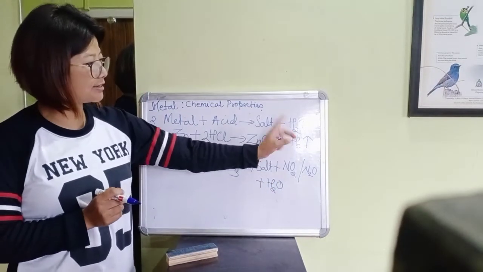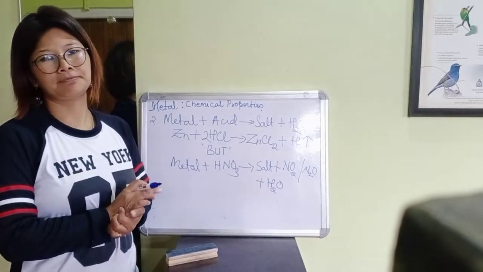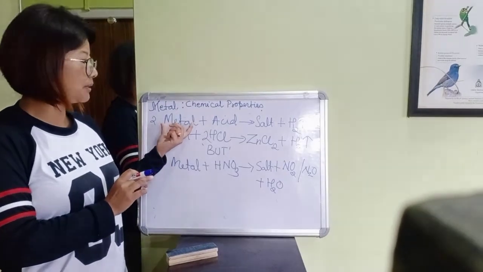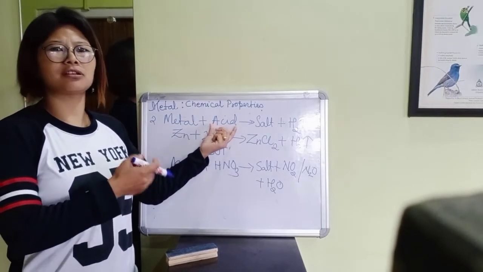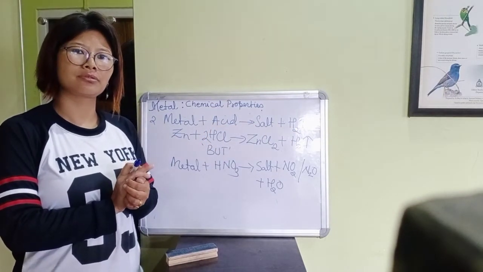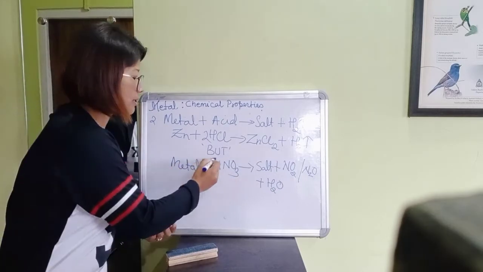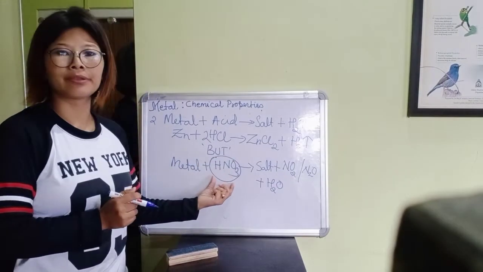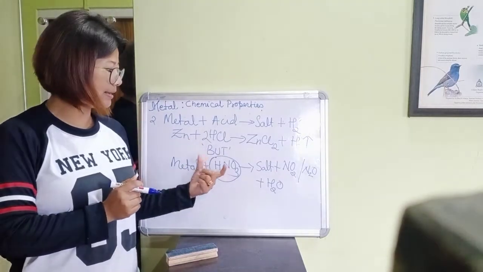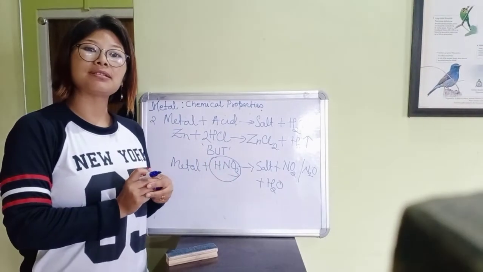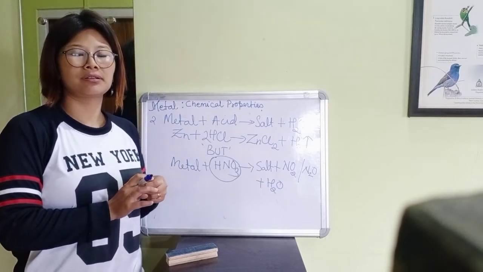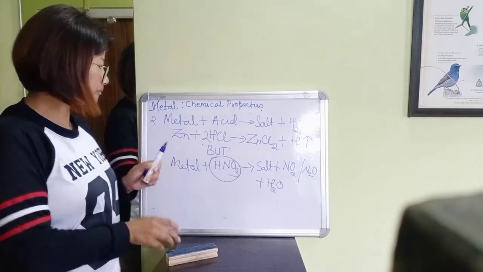The hydrogen that is evolved is oxidized. Is it clear? So that is the difference. Metal reacts with any acid, sulfuric acid, hydrochloric acid, to liberate hydrogen, but with nitric acid, metal does not liberate hydrogen gas, because nitric acid is a strong oxidizing agent.